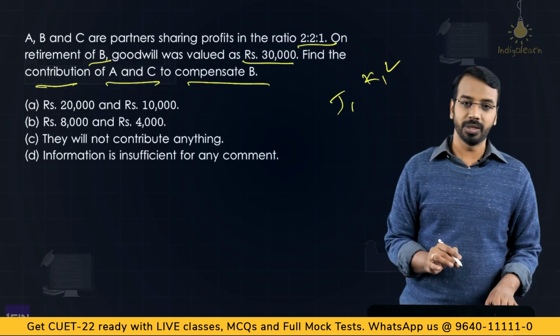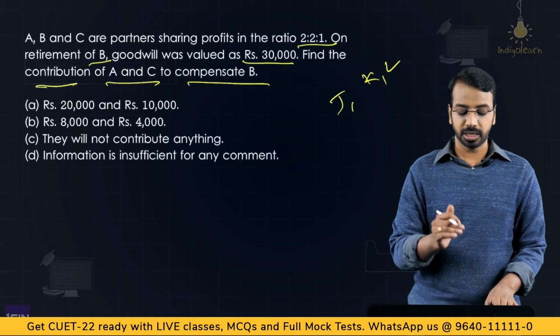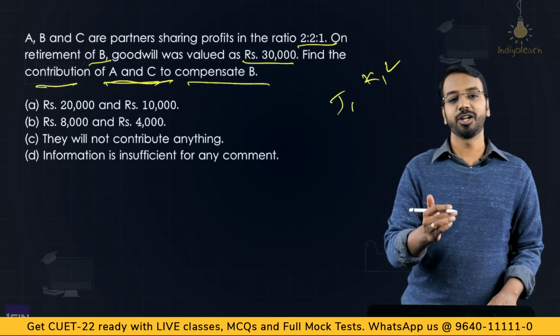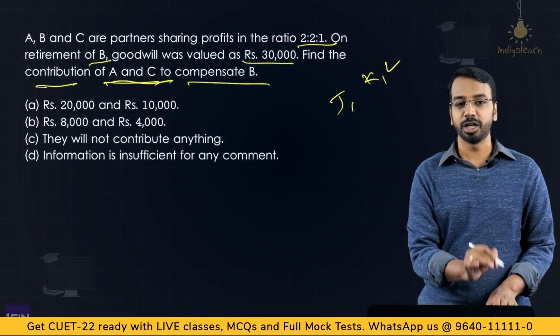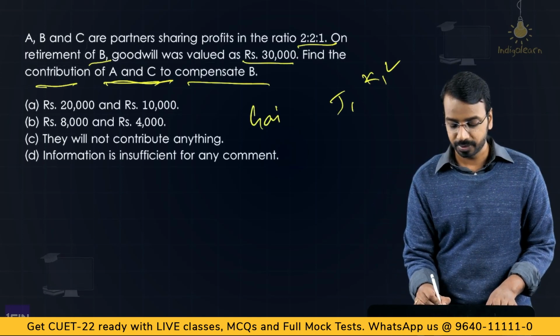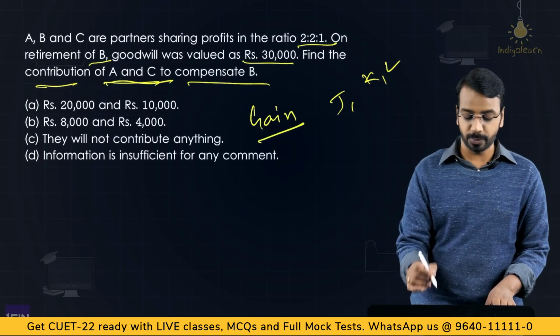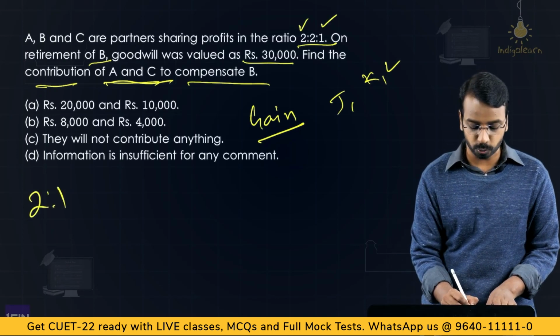Now here what is the case? There is retirement of B. On retirement, goodwill is valued at 30,000. Now what is the contribution that A and C have to make to compensate B? Basically here, A and C will continue in the firm. B is leaving. Now when B is leaving and A and C will continue in the firm, they will gain something. So basically we need to know what is the gaining ratio. If nothing is mentioned, gaining ratio will be 2 for A and 1 for C. So gain ratio is 2:1.